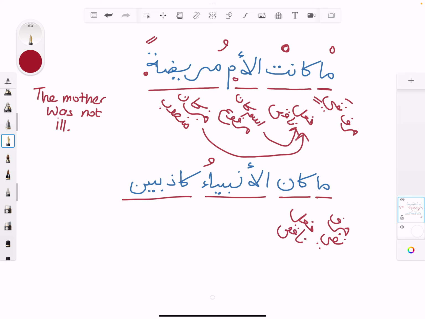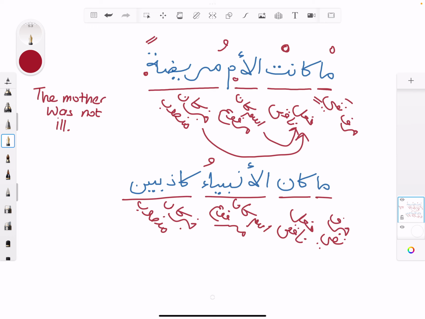Al-anbiya'u is the ism of kana, and kadhibina is the khabar of kana. Ism kana is going to be marfu, and kadhibina is going to be mansub. So this is really straightforward.